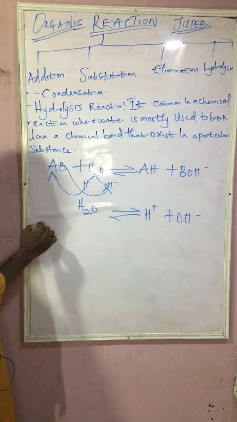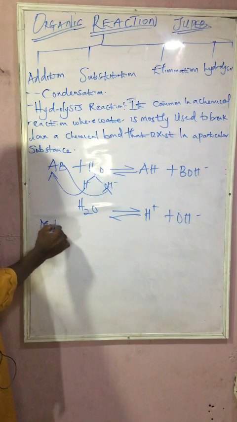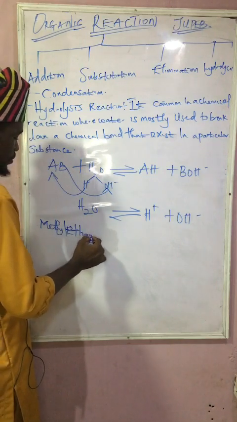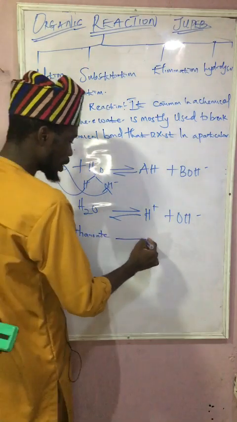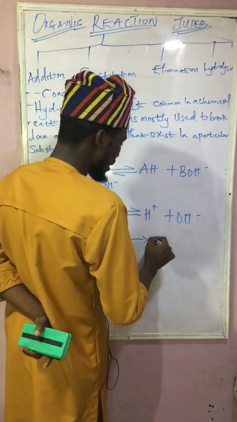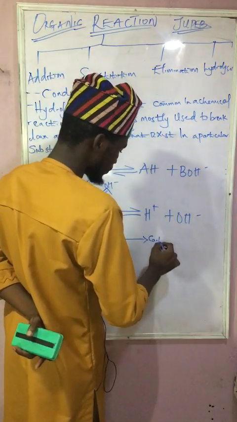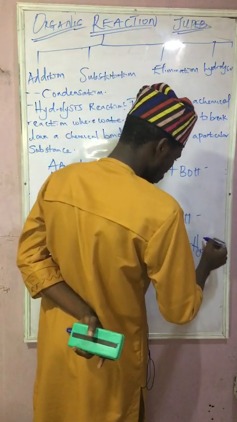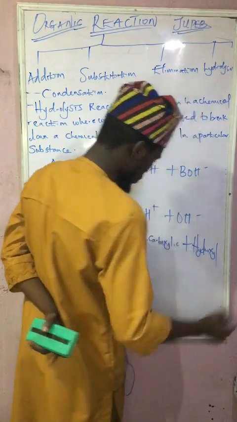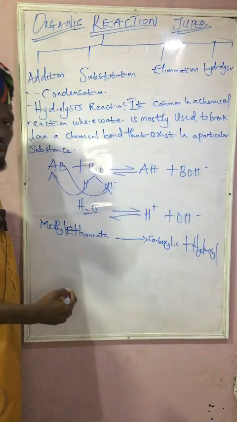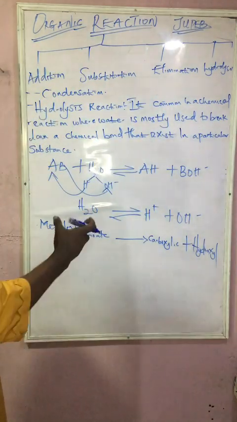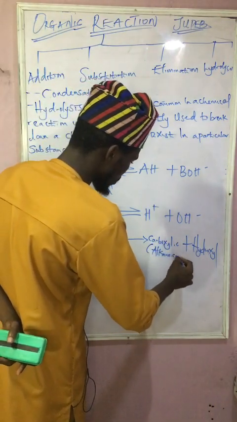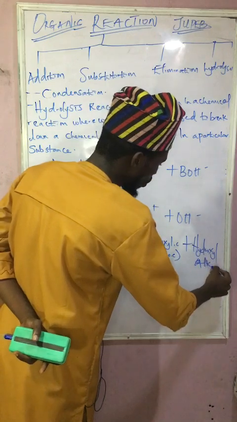So let's take a look at this. We have ethanoate, which will give us a carboxylic acid plus hydroxy. So now how do we have this carboxylic and hydroxy? It has the alkanoic. You can see we have alkanoic and alkanol.